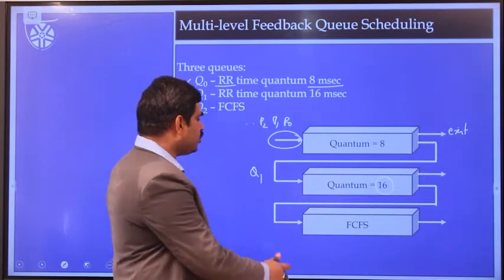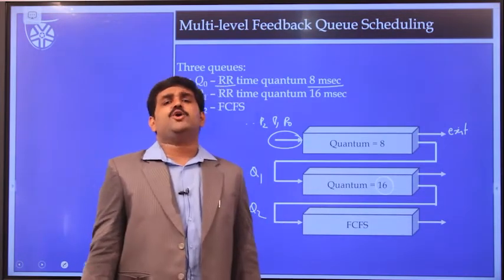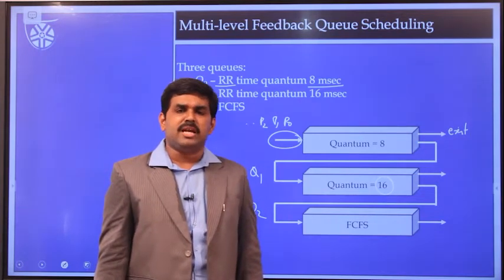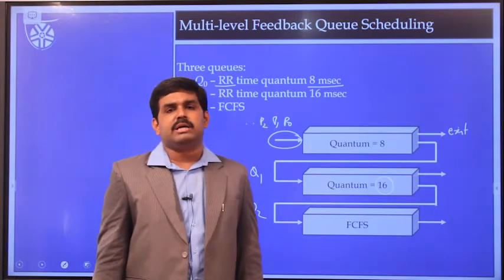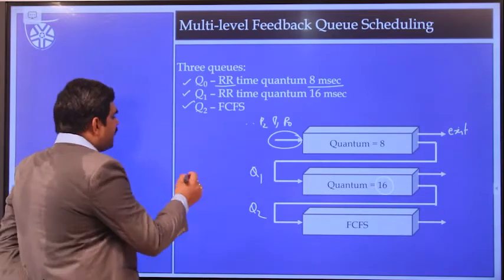Otherwise, it will move to the other queue, that is Q2 queue. In the Q2 queue, we are going to follow first come first serve scheduling algorithm. So whoever the process has entered into the third queue, that process is going to complete the execution first. Okay, students, we have a simple example on this.